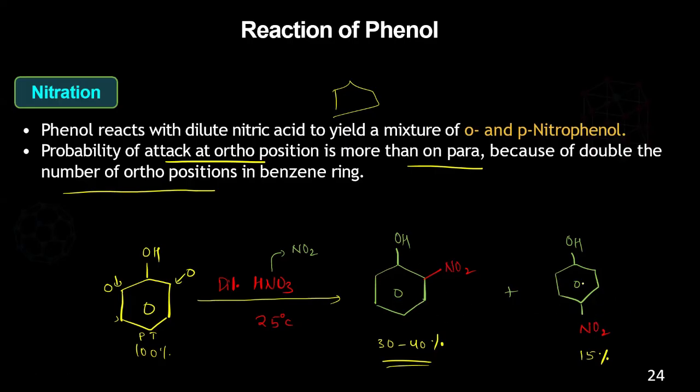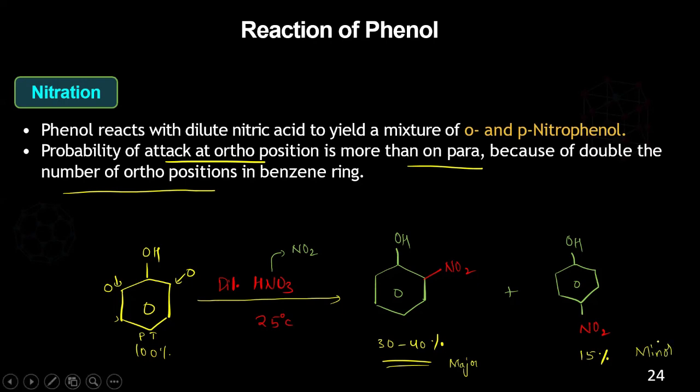So see here, HNO3, that means it gives the NO2. Now I need to put the NO2 somewhere. So I can put here or here or here. I'll put here and I'll put here. But this will be the major concentration and this will be the minor concentration. So I can put this as a major product and this as a minor product. That you need to remember.